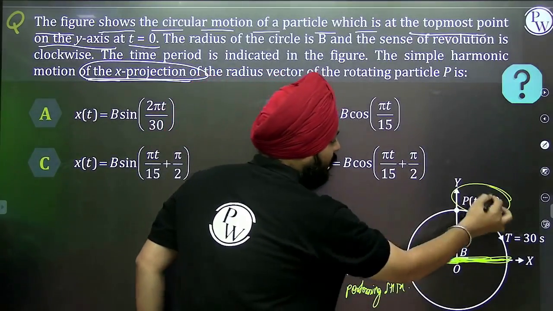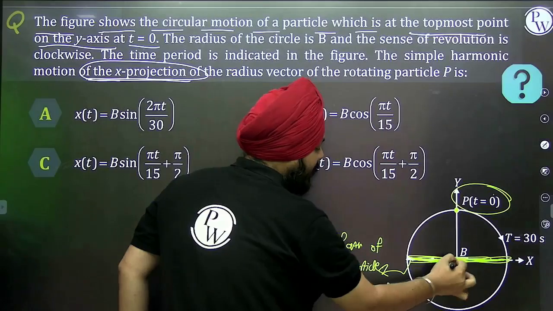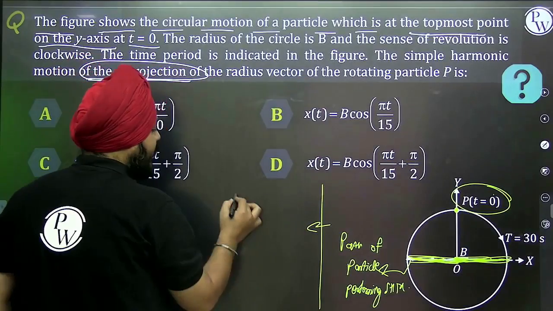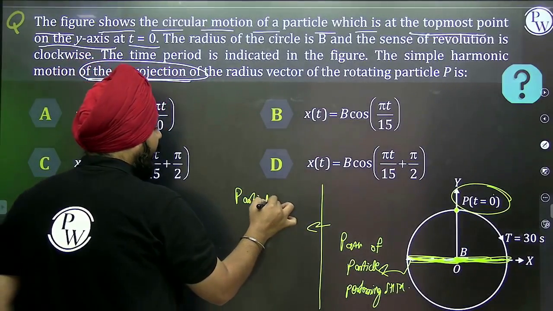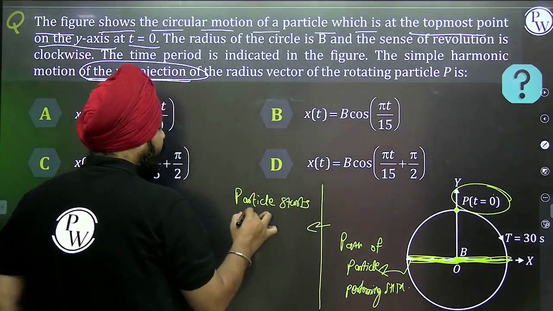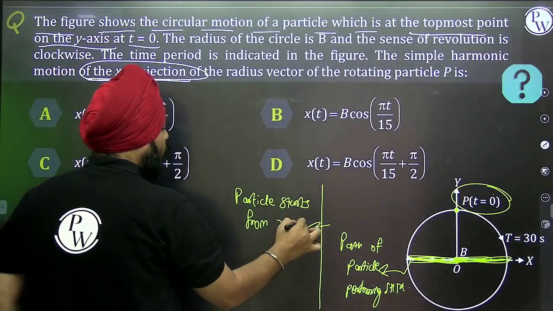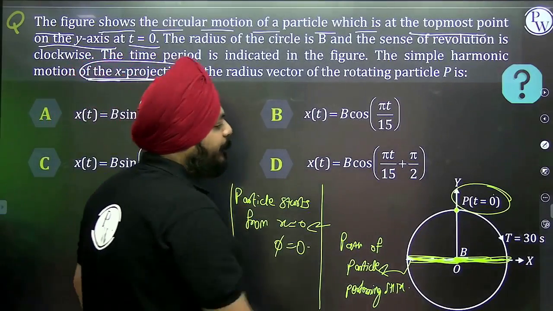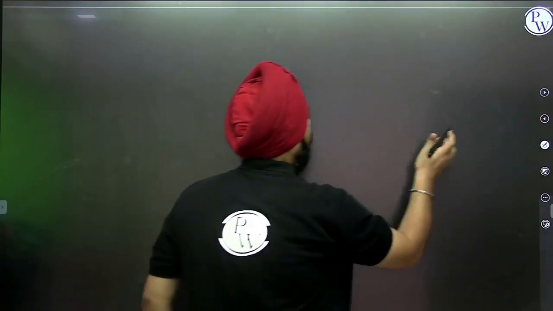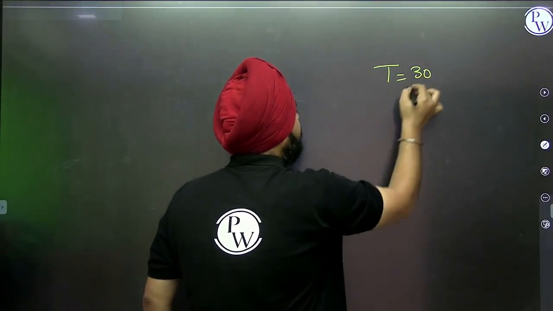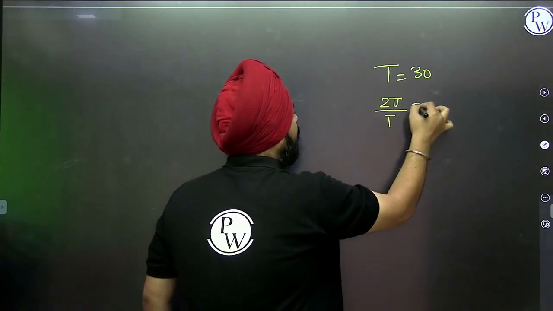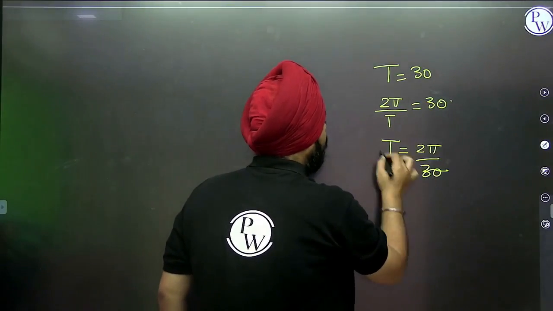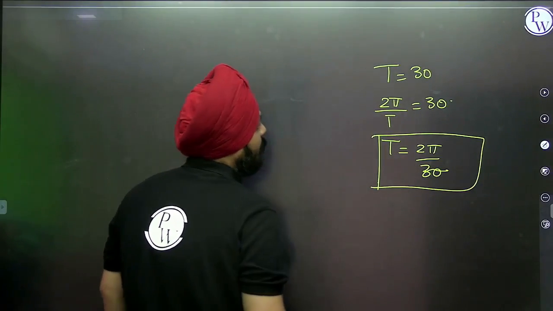This is the path of the particle performing SHM. Now, at t is equal to 0, the initial position is this. It means the particle starts from the mean position, from x is equal to 0. It means the initial phase is 0. Time period is given as 30 seconds. So capital T is equal to 30 seconds, 2 pi by omega is equal to 30 seconds, so omega is equal to 2 pi by 30.